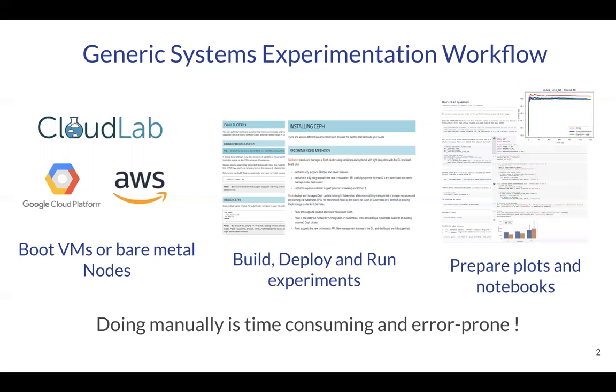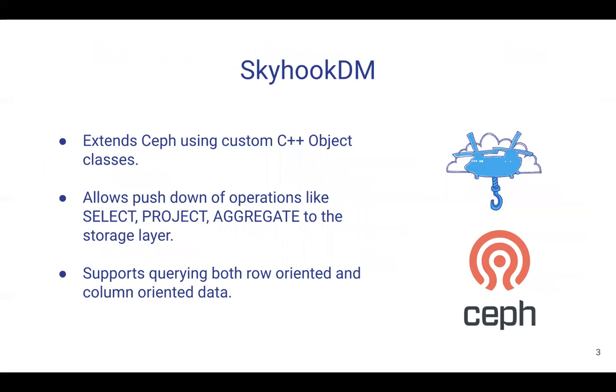Next, let's look at Skyhook DM briefly. Skyhook DM is a cloud storage system that leverages programmable storage capabilities to enhance data management directly within the storage layer of a distributed object storage system such as Ceph. It utilizes and extends Ceph Object Store with customized C++ object classes that enables database operations such as select, project, aggregate to be pushed down directly into the storage layer.